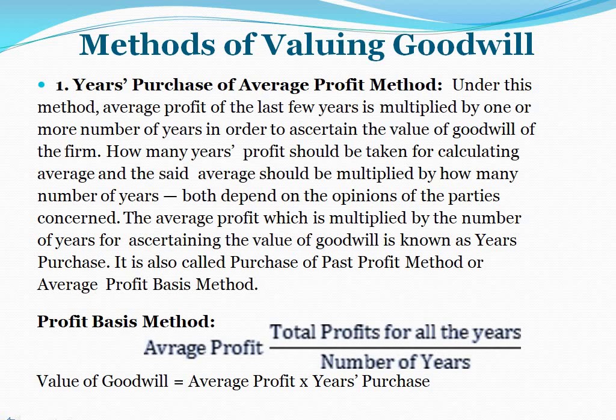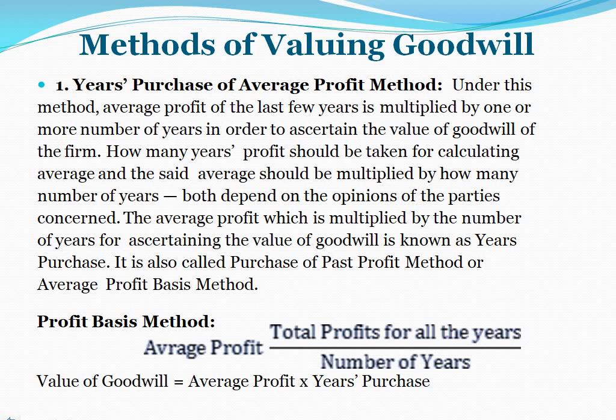Methods of valuing goodwill. First method, years' purchase of average profit method. Under this method, the average profit of the last few years is multiplied by one or more number of years in order to ascertain the value of goodwill of the firm.